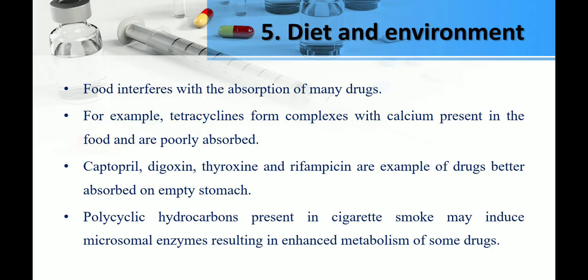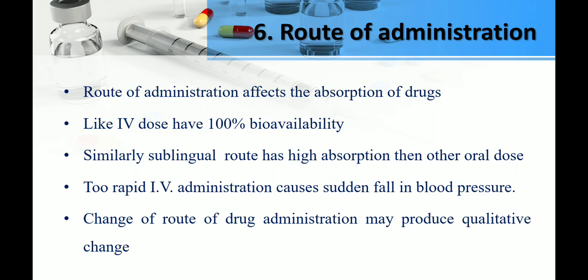Sometimes cigarette smoking influences the drug because it is a microsomal enzyme inducer, so it enhances the metabolism of some drugs. Similarly, when we give alcohol with drugs, it interferes with the pharmacokinetics of the drug. Then route is very important, because when we give a drug by the IV route, it has 100% availability, and when we give the oral route, then due to first pass metabolism, the absorption is different, so the response is different. Okay.